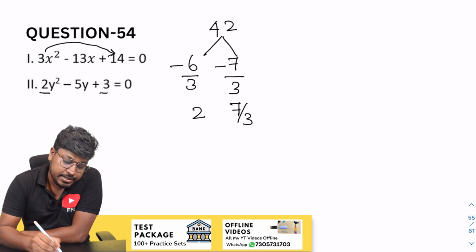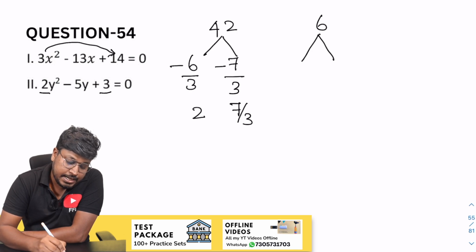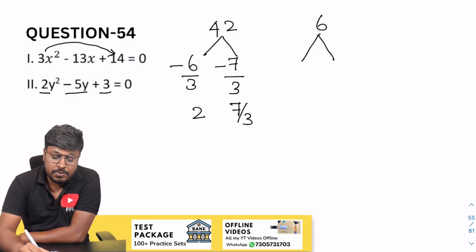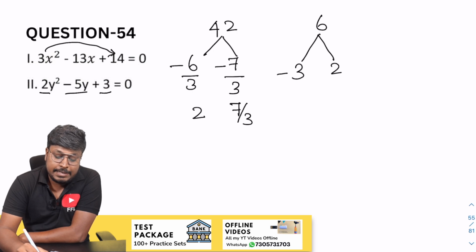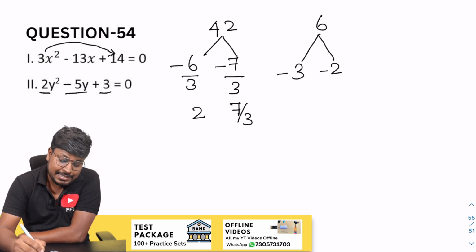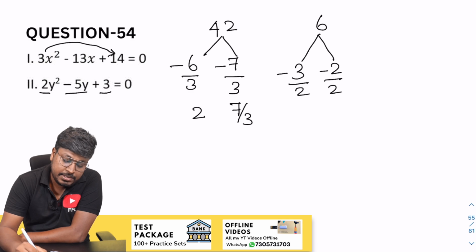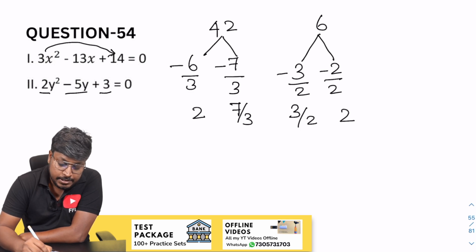So next will be 3 into 2, which is 6, and our target is to get minus 5. So 3 2s are 6, right? So minus 3 minus 2 will be minus 5. While writing, change the sign. So divide by 2, divide by 2. So this will be 3 by 2 and 2.